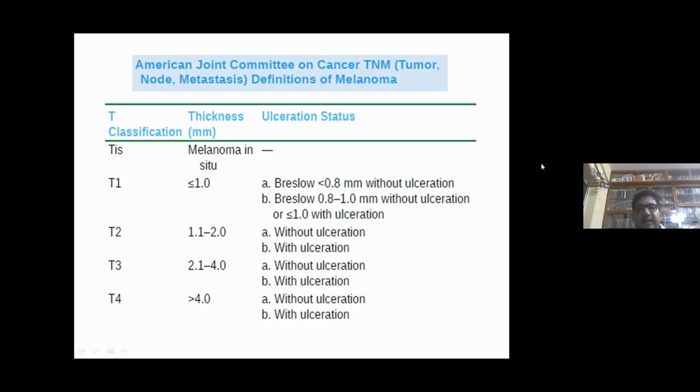Now, this is the American Joint Committee on Cancer definition of melanoma. Tis, that is melanoma in situ. T1 is less than 1 millimeter thickness, with ulceration status. There is a Breslow classification. A is Breslow less than 0.8 millimeter without ulceration, and B is Breslow 0.8 to 1 millimeter without ulceration or less than 0.8 millimeter with ulceration. T2 is 1.1 to 2: A is without ulceration, B is with ulceration. Same for T3, that is 2.1 to 4. A is without ulceration, B is with ulceration. And T4 is more than 4 millimeters, A without ulceration, and B with ulceration.